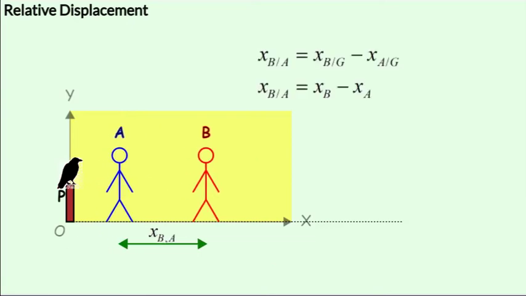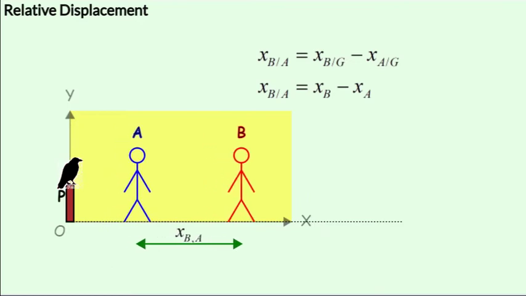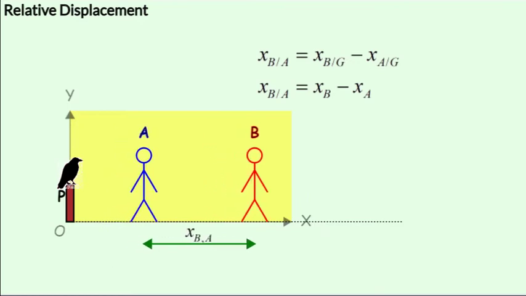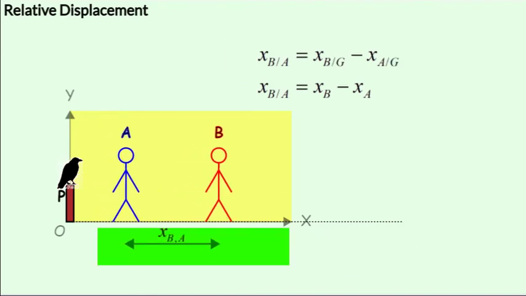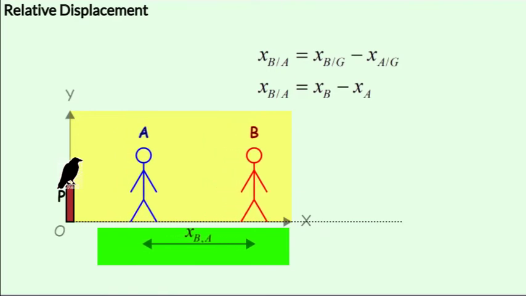If you ask the bird or observer what is the displacement of B with respect to A, the observer's answer will be the displacement of B with respect to the pole or ground minus the displacement of A with respect to the pole or ground. Here you can see that the displacement of B with respect to A is increasing since B is traveling faster than A to the right, so the relative displacement is changing with time.